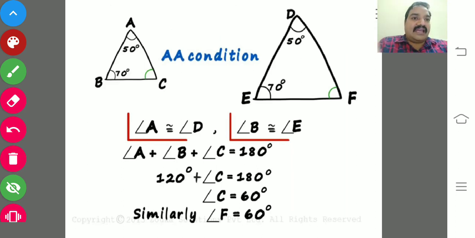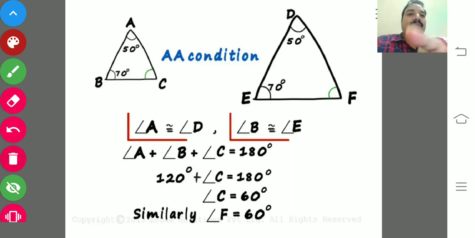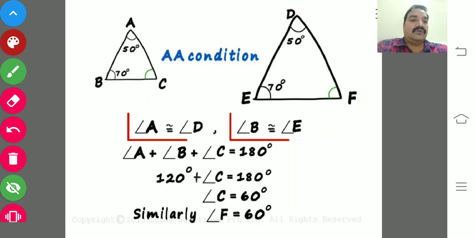So corresponding angles are equal. Angle A equals angle D, angle B equals angle E. Here no need to take the third angle because we know the angle sum property. What is the angle sum property? In any triangle, the sum of all the angles equals 180 degrees.